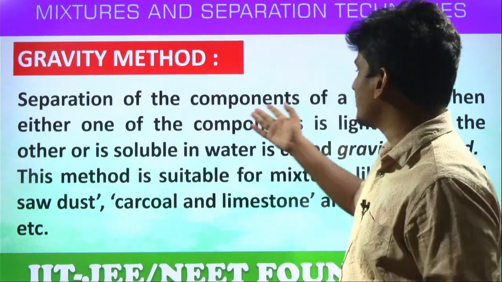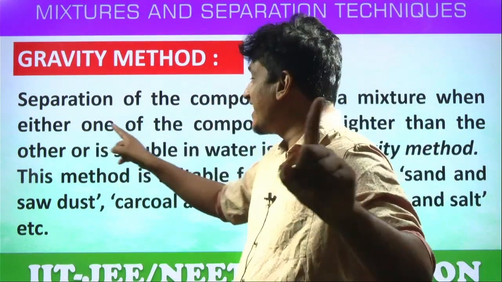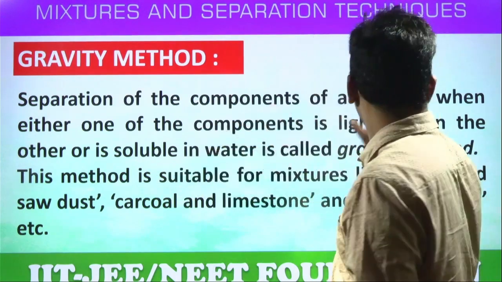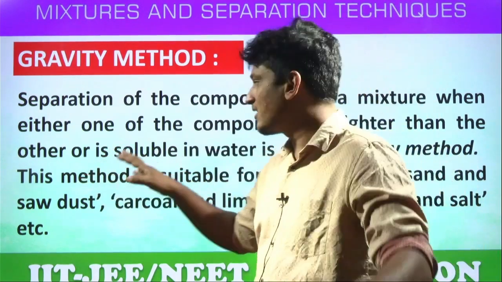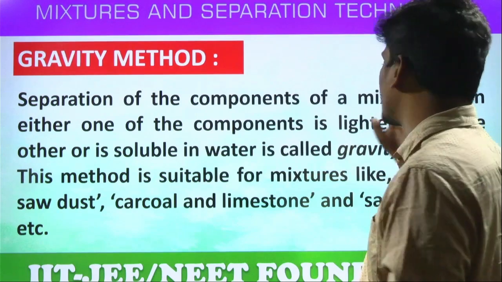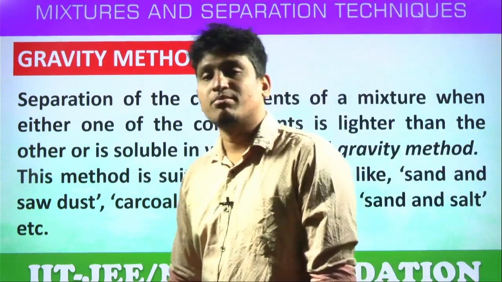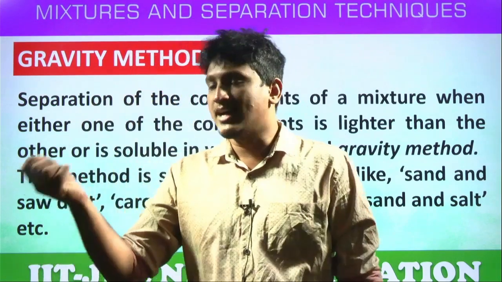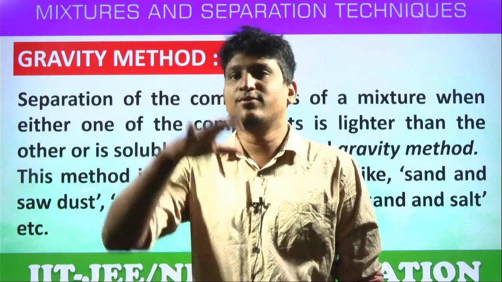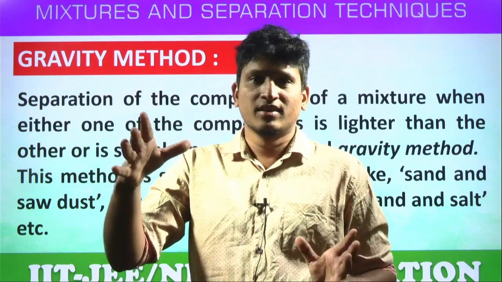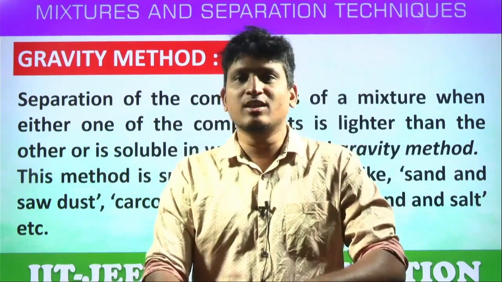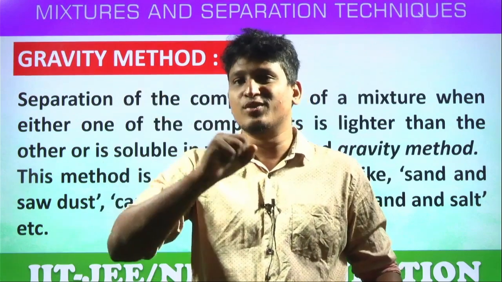Let's see. Separation of the components of a mixture when one of the components is lighter than the other, or soluble in water, is called the gravity method. That means grain is heavier, settles down. So husk, is it heavier or lighter? It floats. Ultimately we are separating, or not? Is it easy to separate all this husk from the whole sample? No. Simply by adding the water, all the unwanted particles simply float. We can easily separate it.